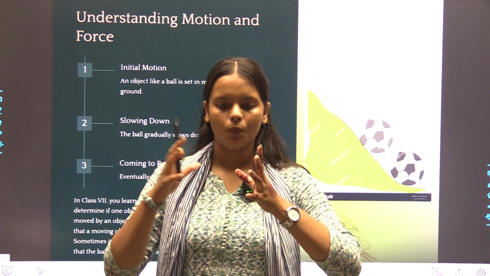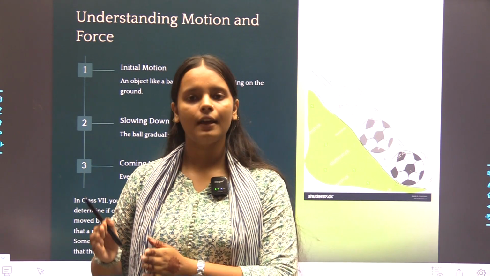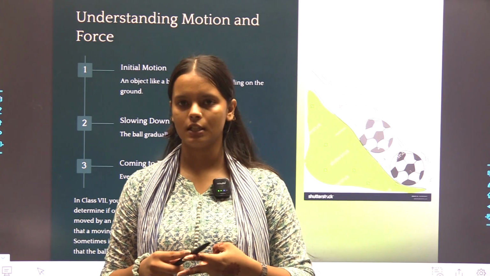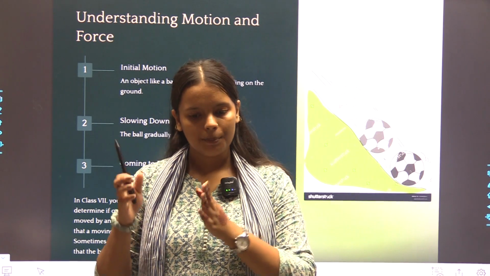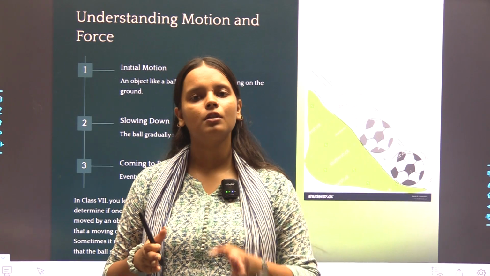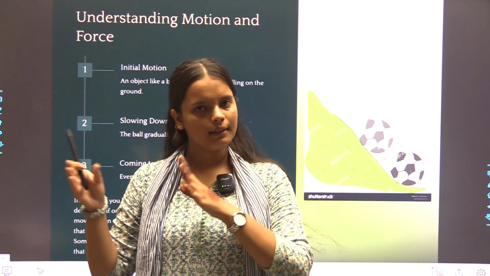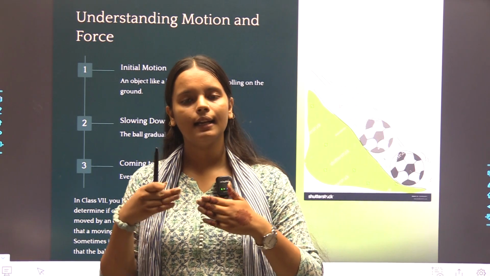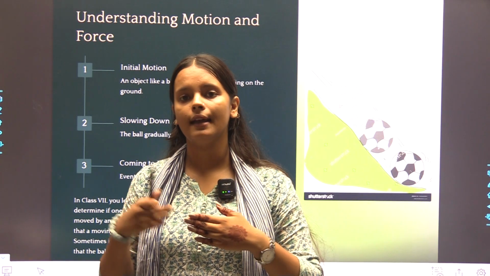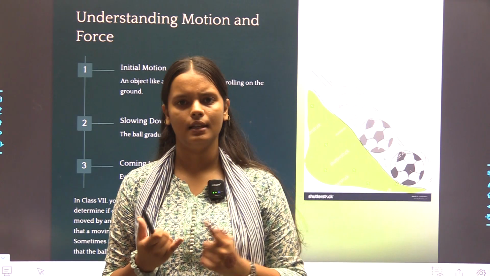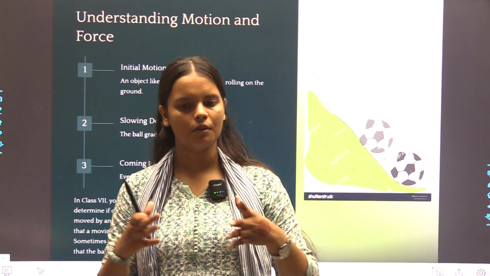So basically, if any body is moving, take two cars on a racing track. One is moving fast, one is moving slow. That is because the distance traveled per unit time by the first car is higher than that of the second car. Because of that, there is a difference in force. The acceleration is produced by an external force that comes from the fuel of the vehicle, whether petrol, diesel or CNG.